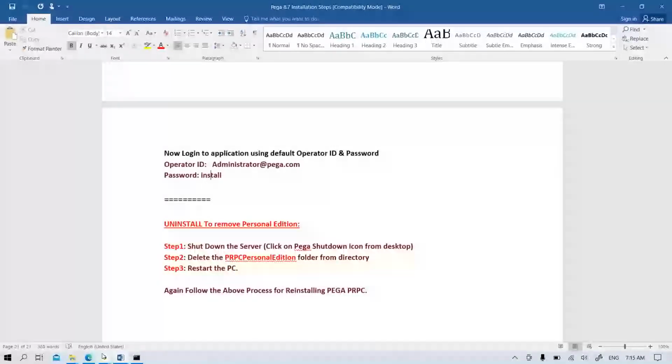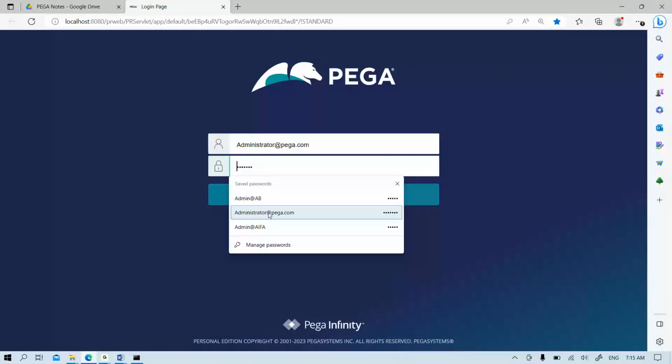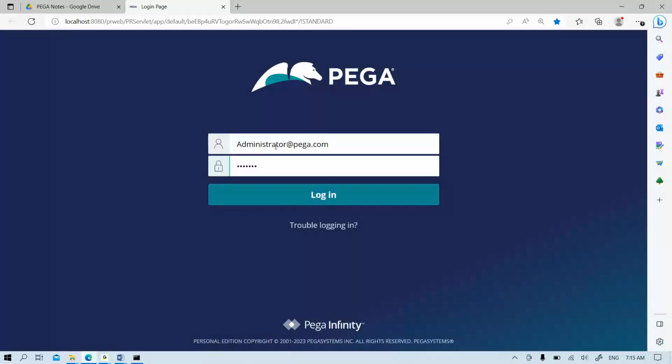Okay, see, in my browser these are already auto saved. So if I just select them, I get this autofill option enabled. That's why I'm getting the id and password automatically, but you need to type it manually in your system. Then you will get the id and password you can enter and log into this.